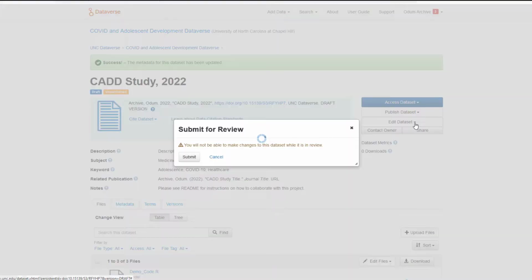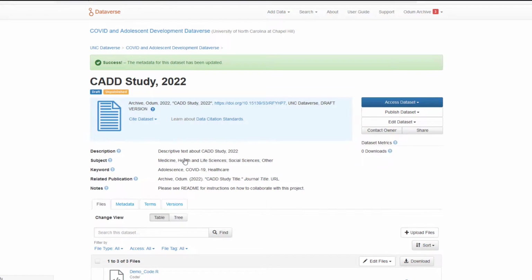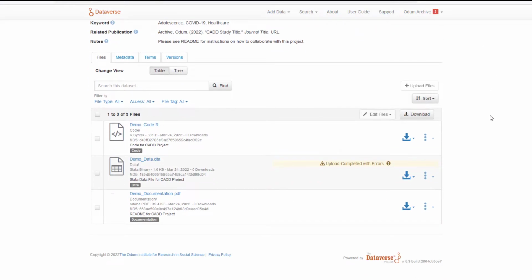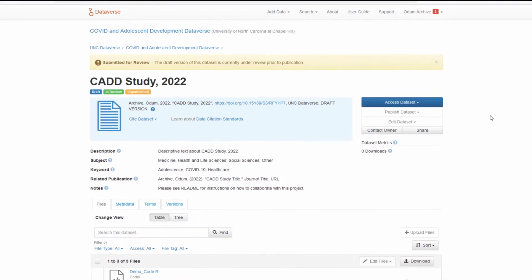Once your record is ready for submission, click Publish Dataset, Submit for Review. A pop-up will appear letting you know that you will not be able to make any changes to the dataset while it is in review. Click Submit. At the top of the screen, you will see now, next to your draft tag, is an In Review tag. There is also a yellow bar at the top of the record indicating that this record has been submitted for review. You will not be able to edit anything within this record, as denoted by the grayed out buttons.